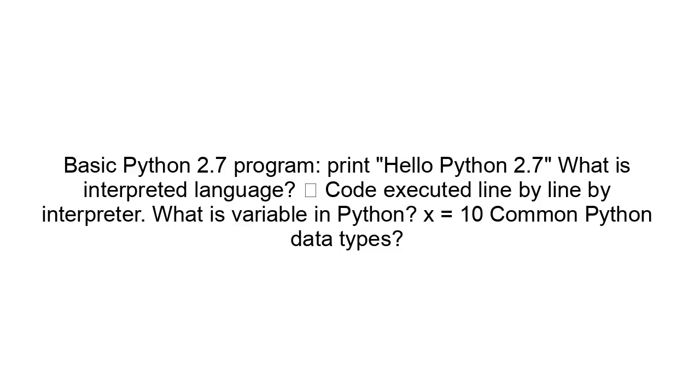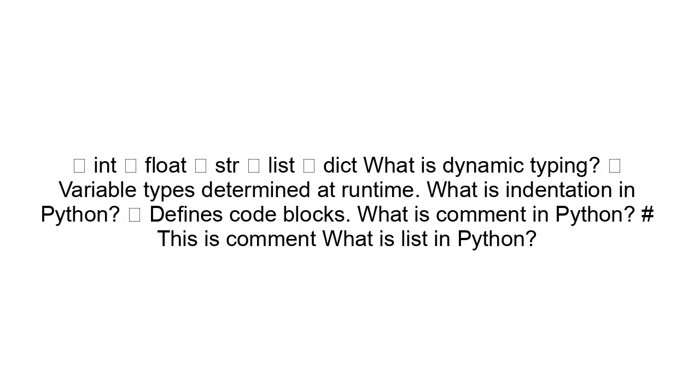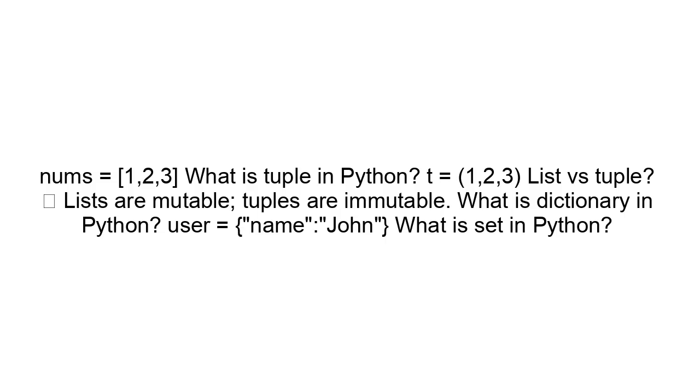What is an interpreted language? Code executed line by line by an interpreter. What is a variable in Python? x = 10. Types: int, float, str, list, dict. What is dynamic typing? Variable types are determined at runtime. What is indentation in Python? It defines code blocks. What is a comment in Python? # this is a comment. What is a list in Python? nums = [1, 2, 3].